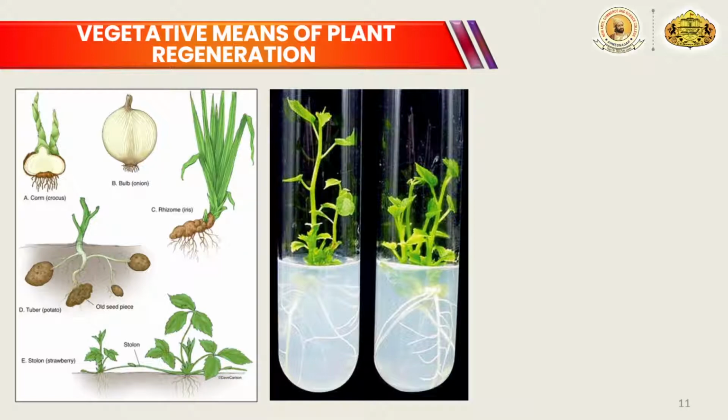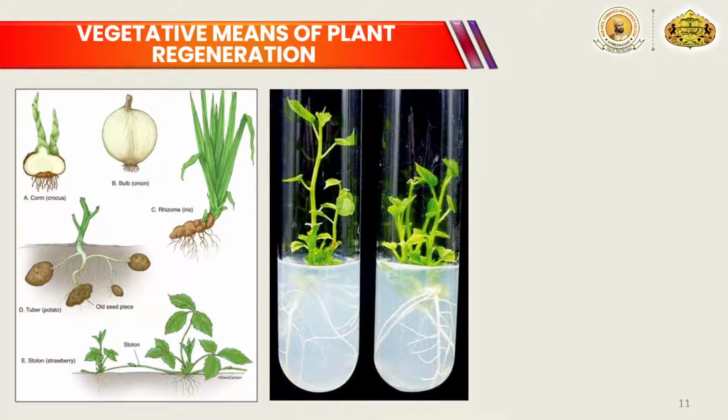Stolons can also be used for the regeneration of plants. For example, in strawberry, which has a weak stem that grows in different directions and produces roots there, we can get a new plant by this means.